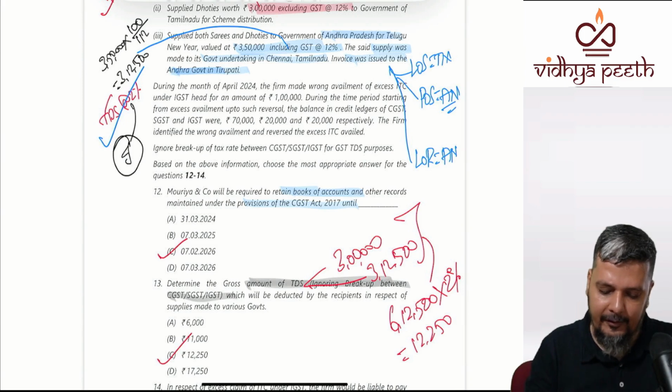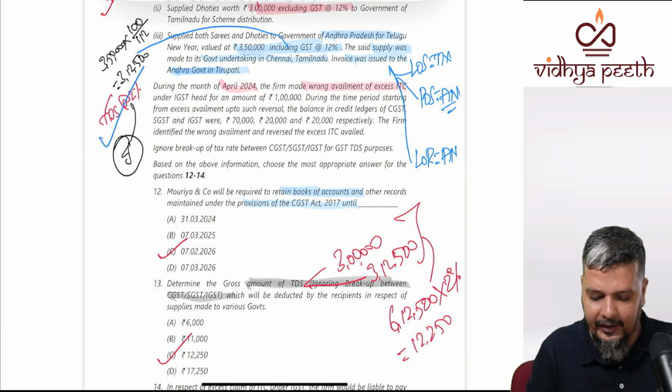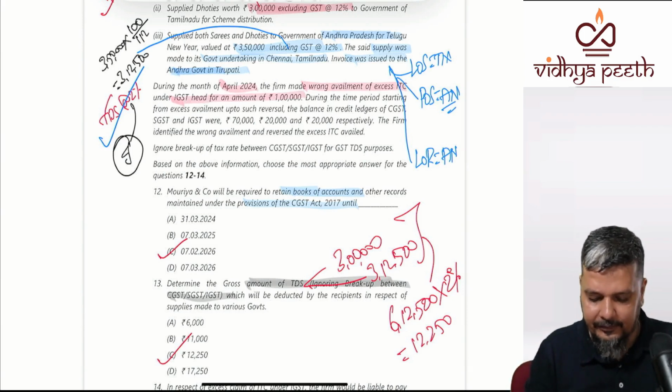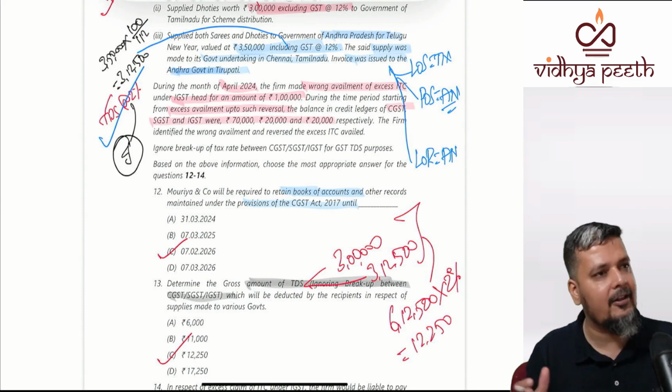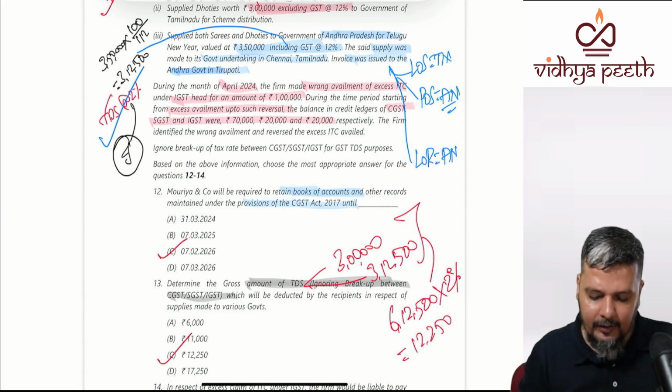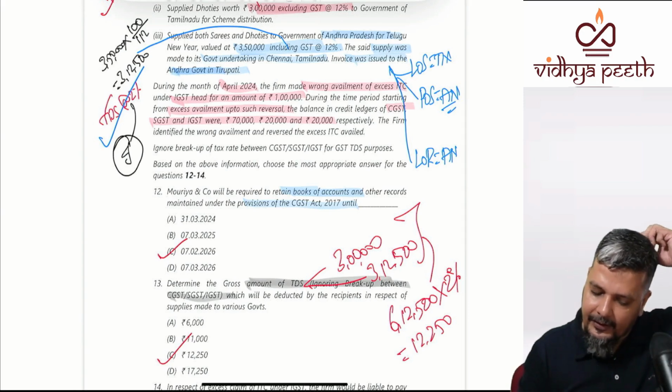Now, moving on to the next part. During the month of April, the firm made a wrong availment of ITC under IGST of 1 lakh. But during the time period starting from the excess availment up to reversal, the balance in the credit ledger, when you're seeing the total credit ledger balance, you have to see all together, was 70,000, 20,000 and 20,000. The firm identified the mistake and reversed.